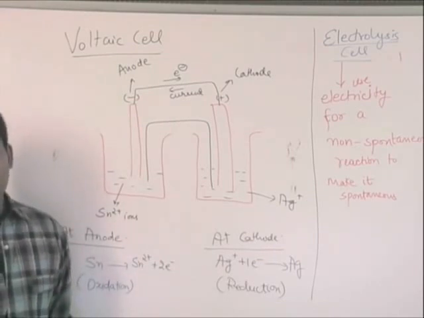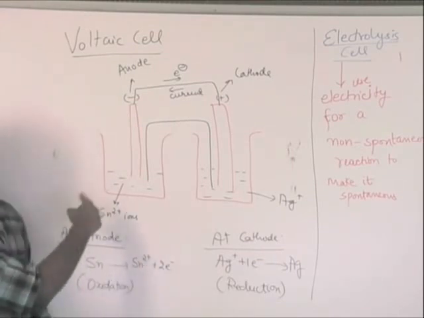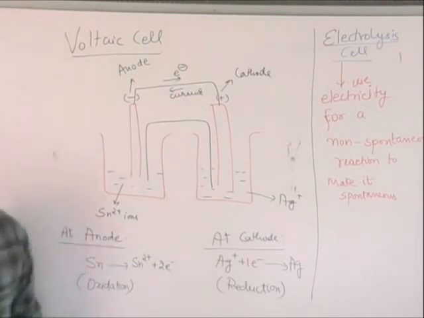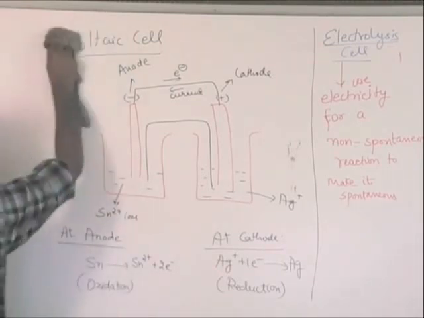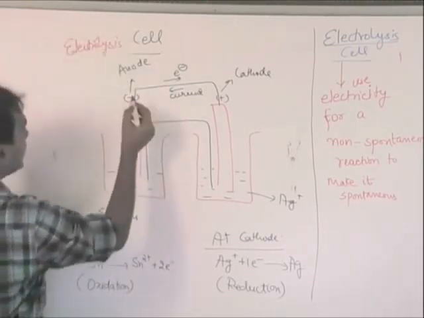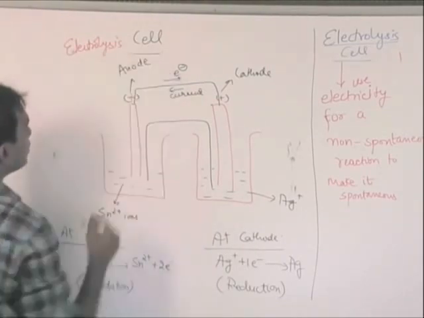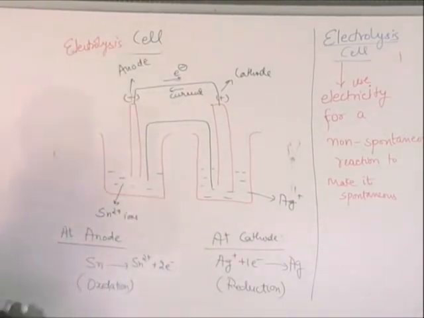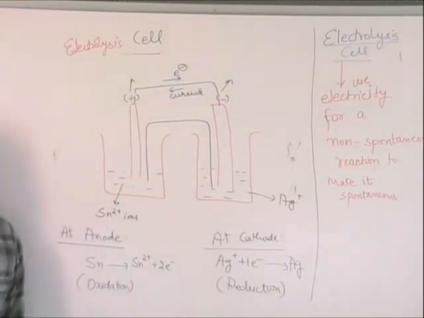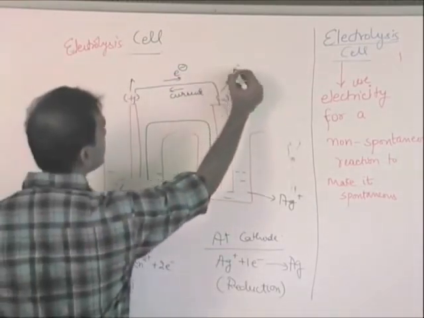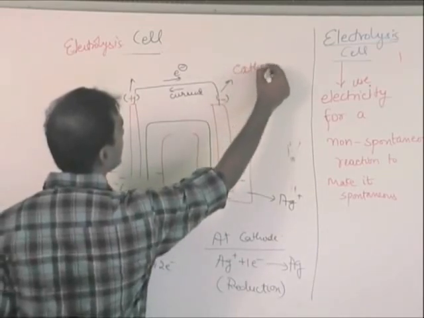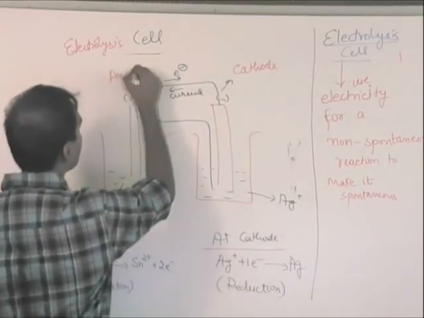The only difference, suppose this same example is an electrolysis cell. In that case, this will be the anode. You only change the sign of the terminals, rest all is the same. So in this case, this is the cathode, this is the anode.